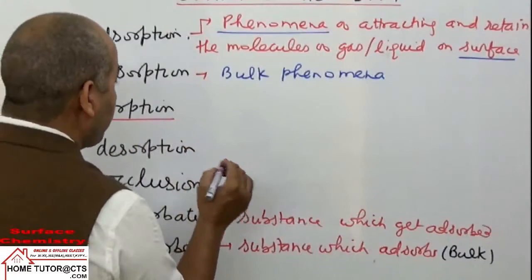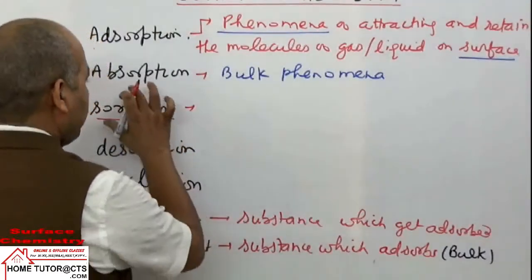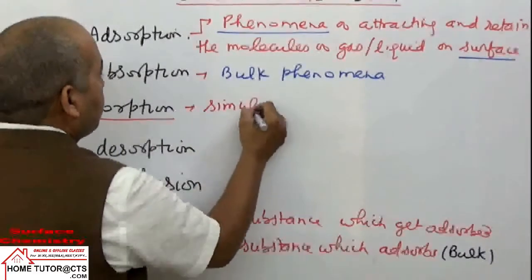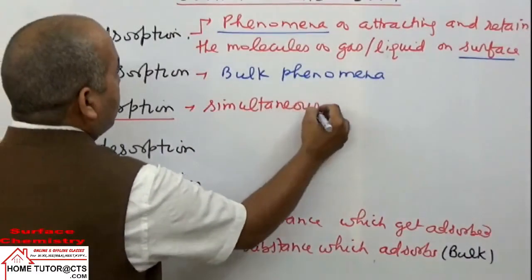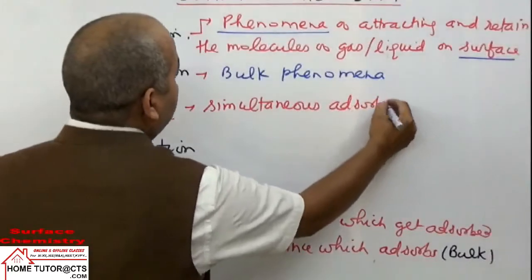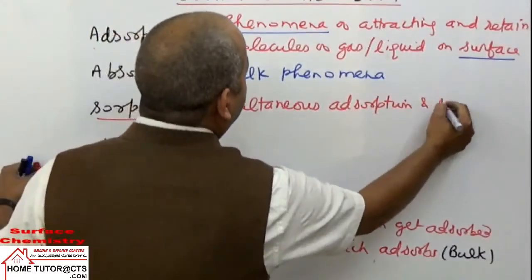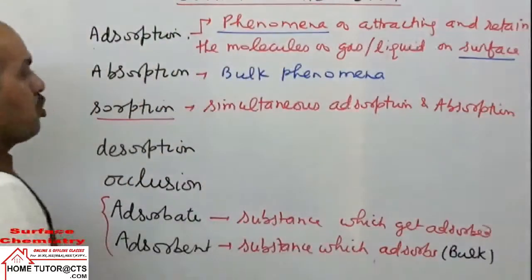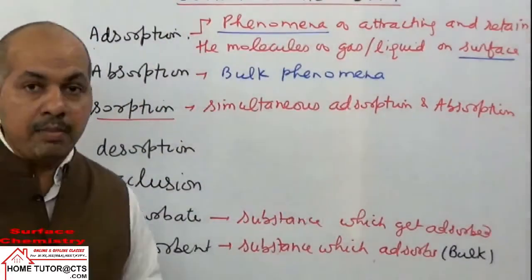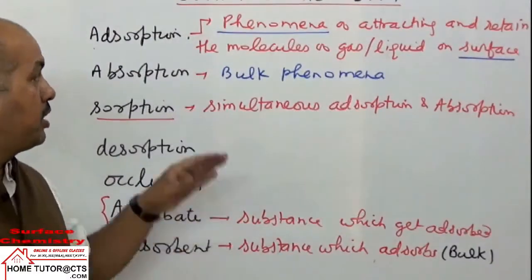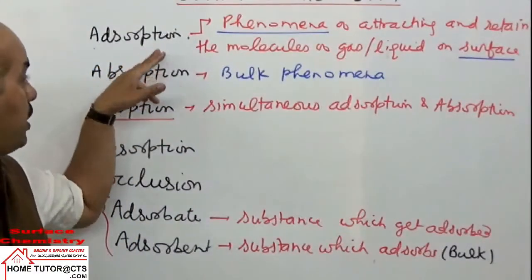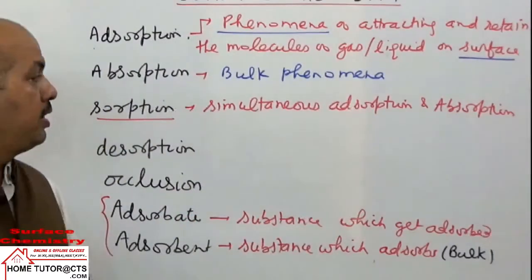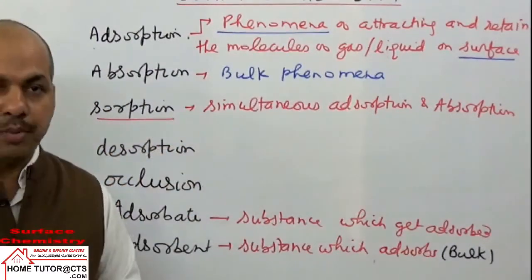When there is no clear distinction or clear-cut boundary between adsorption and absorption, and both occur simultaneously, then we can use the term sorption.